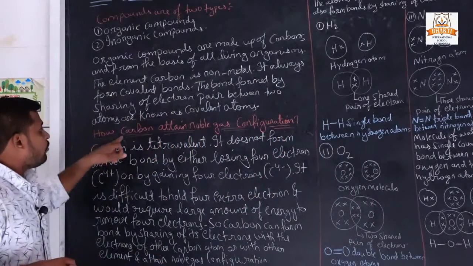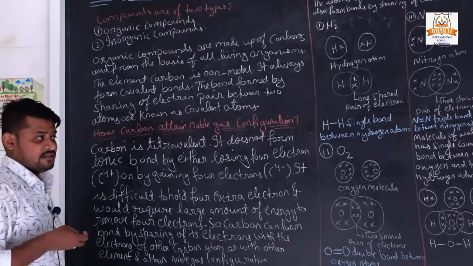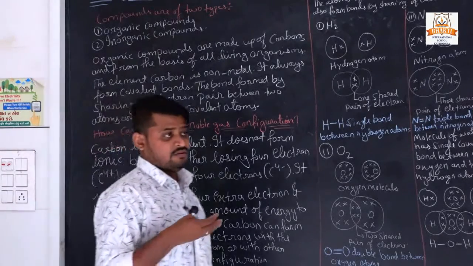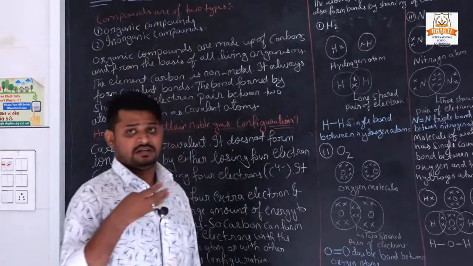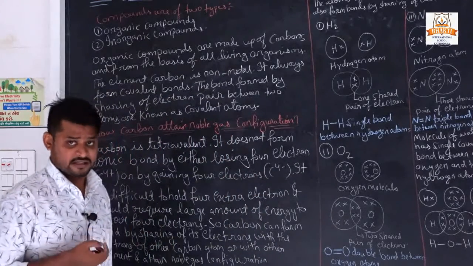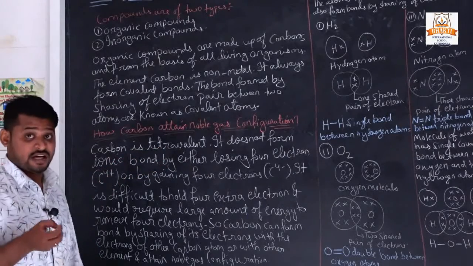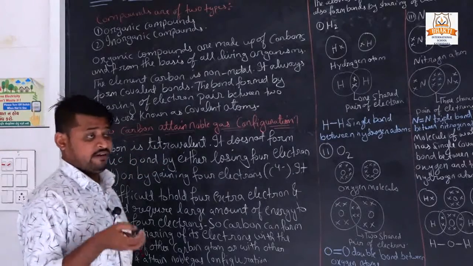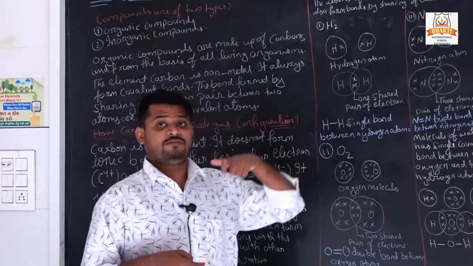So how does carbon attain noble gas configuration? Means mostly we all know what a noble gas is. Carbon is tetravalent. Why? Because it can lose 4 electrons and gain 4 electrons.